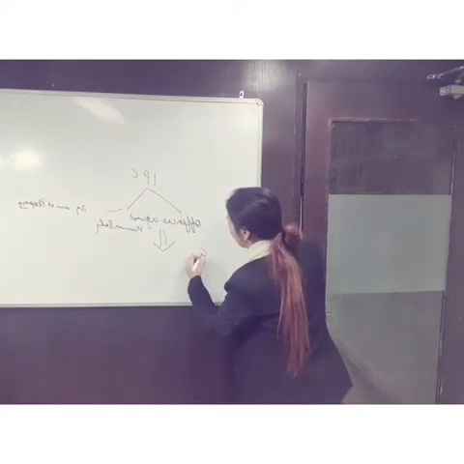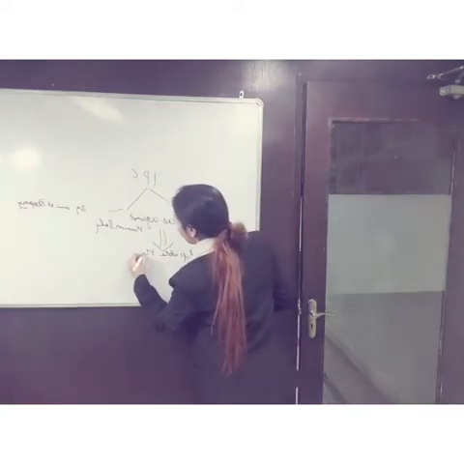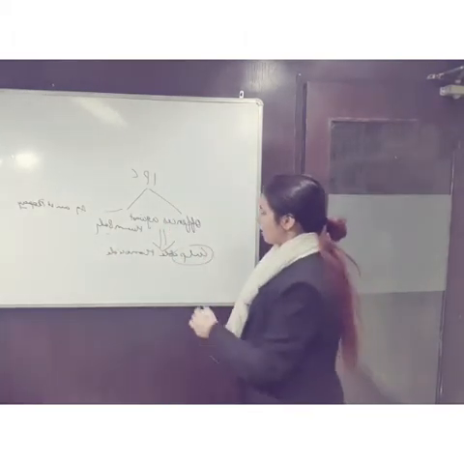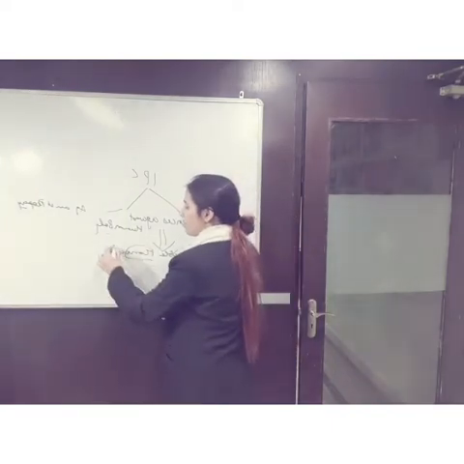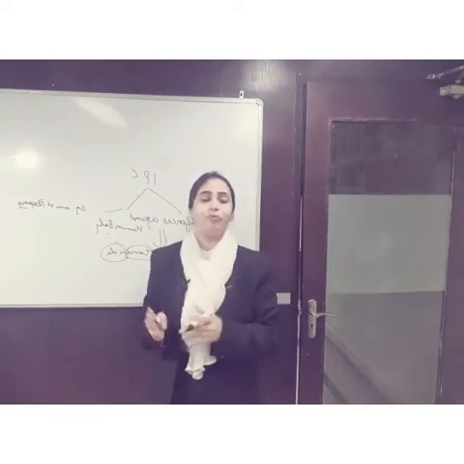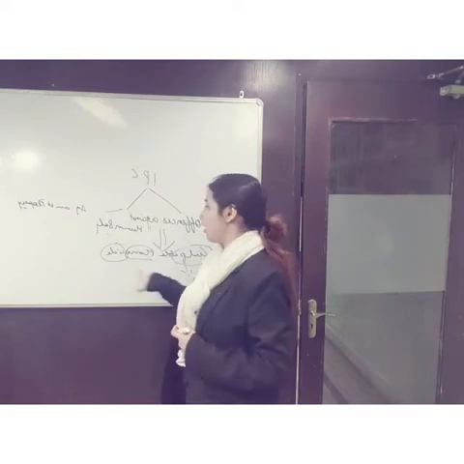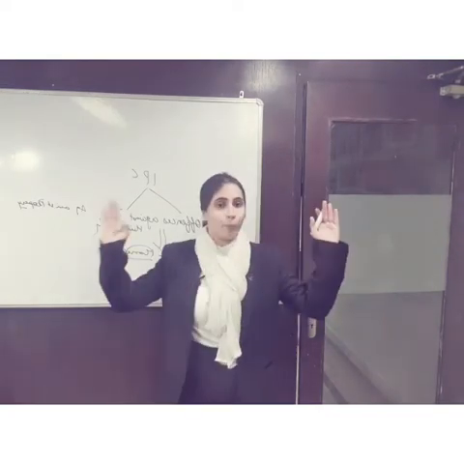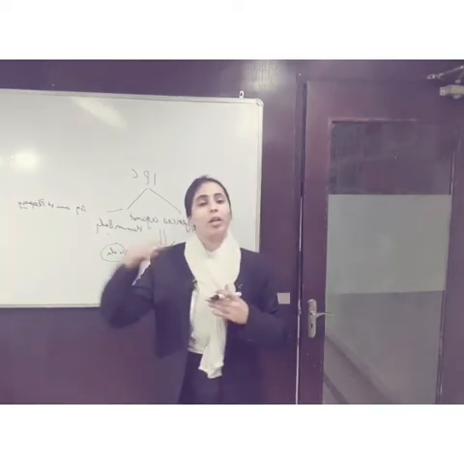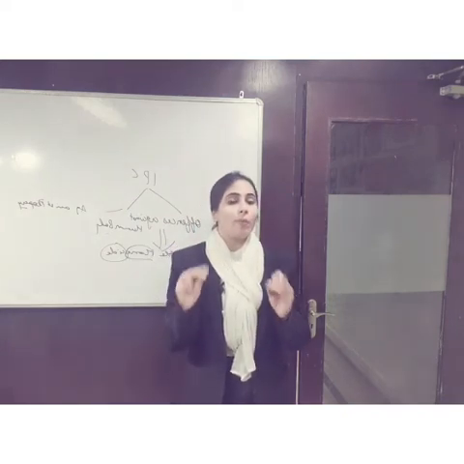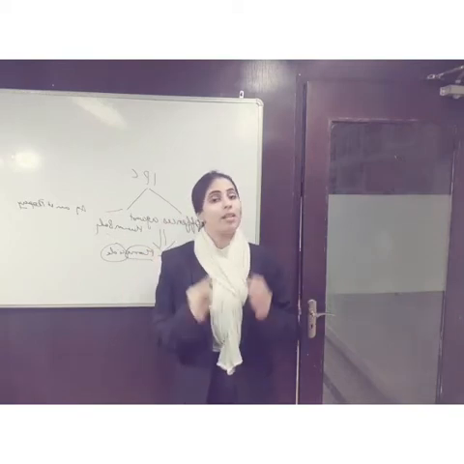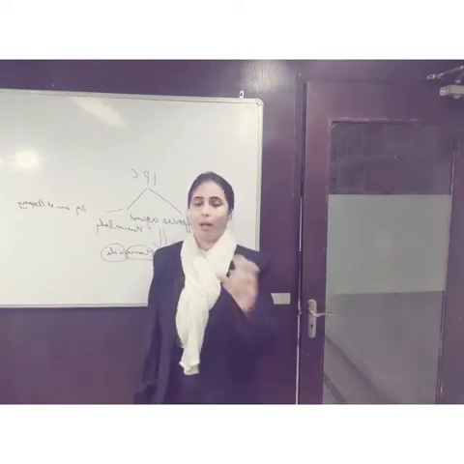So when we talk about culpable homicide, it has been derived from the term culpa. Culpa means intention, homo means human, cide means to cut. So it means intentionally killing of one human being by another human being is called culpable homicide. Culpable homicide is a broad term, murder is a species. A culpable homicide may amount to murder or it may not amount to murder. All culpable homicides are not murder, but all murders are culpable homicides. Because culpable homicide is a broad term, it is an umbrella and murder comes under it.